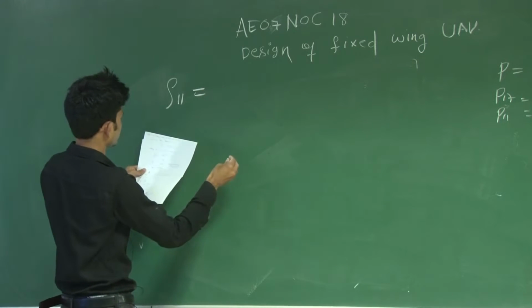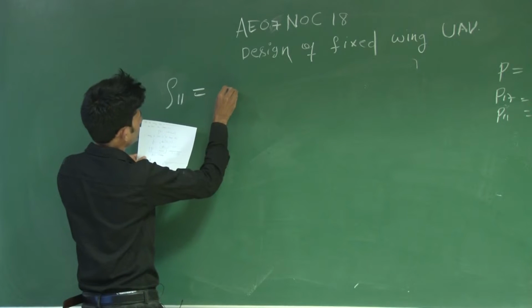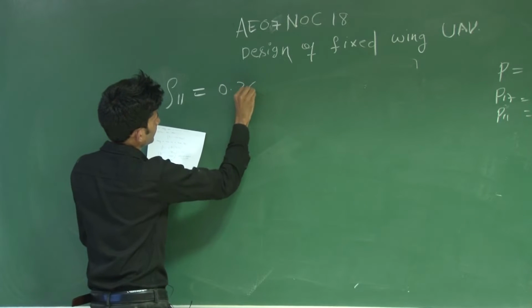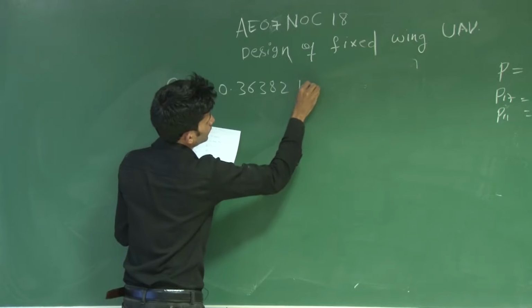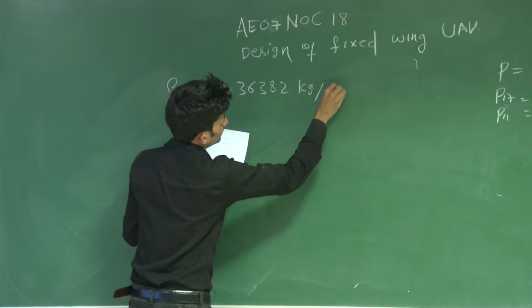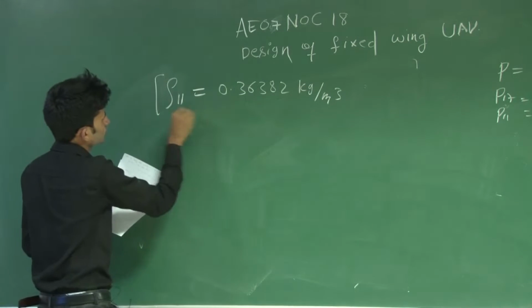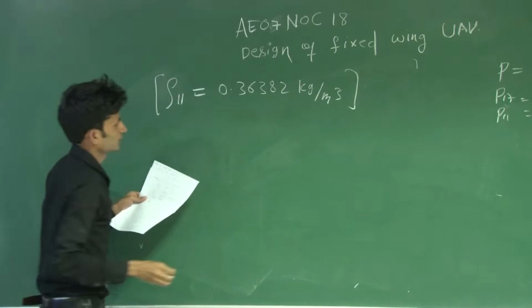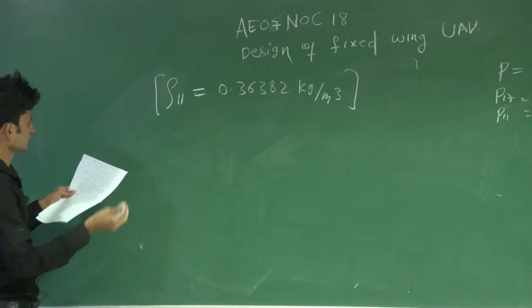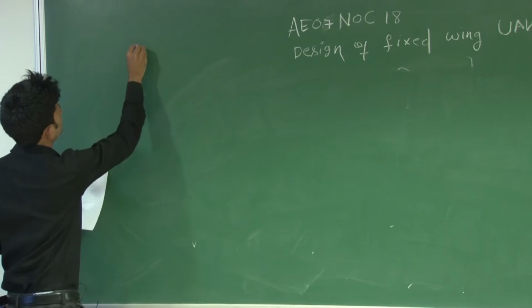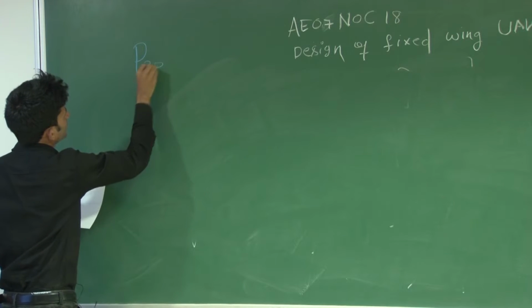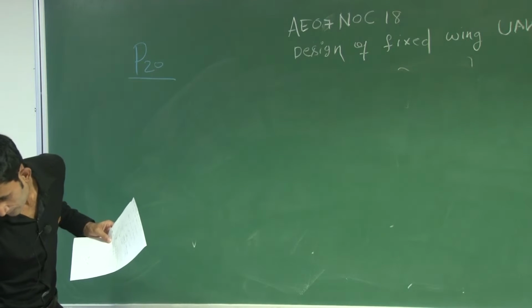You know the density at 11 kilometer is 0.36382 kg per meter cube. This is your one density. You can find the density at 20 kilometer. So you have to find the pressure ratio, P20 by P11.